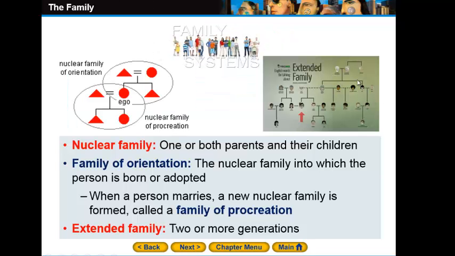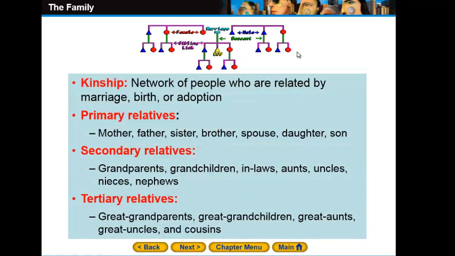If you look at this diagram, sorry, let's go back. At this diagram, the extended family, here's a family tree, as you see. Two or more generations will be extended families. What do I mean by two or more generations? If we go back to the diagram on the left side, you will establish your own family, and inshallah you're gonna have some kids. Your kids will be married and they will have their own kids. So this will be two generations. So let's go on.